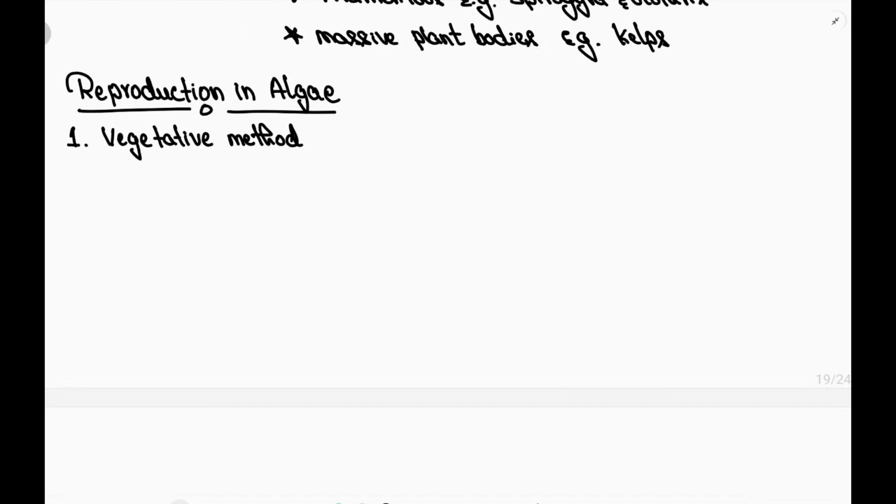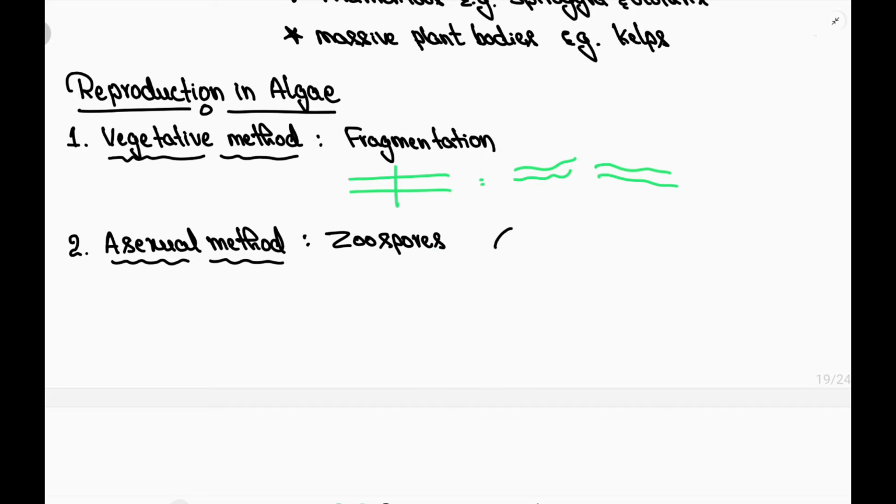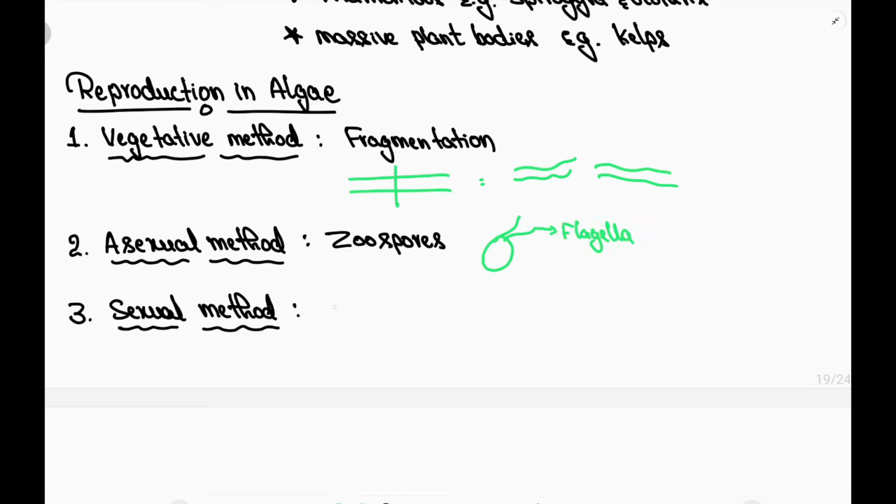Coming to reproduction in algae, they reproduce by 3 methods: vegetatively, asexually and sexually. Vegetative reproduction takes place by fragmentation, where if the plant body of algae is cut into 2 parts, the 2 fragments will grow into new thalli. Asexual reproduction takes place by zoospore formation. Zoospores are motile spores which are produced at the end or at the lateral position. Later we will discuss that. And zoospores, upon germination, give rise to a new plant body.